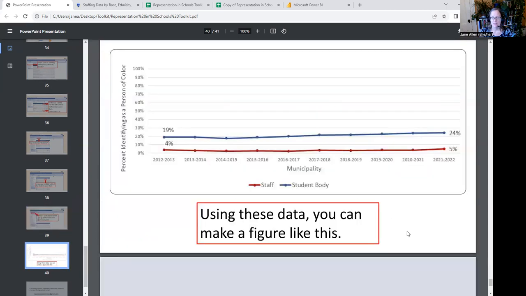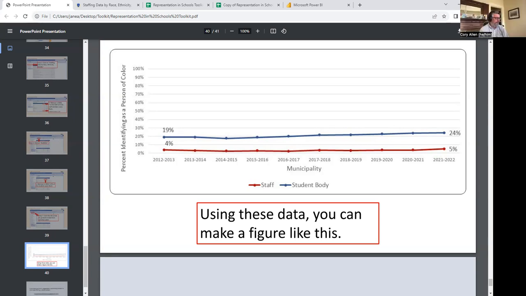Using these data, you can make a figure like this, which we did for Melrose. It shows that over time, the student body has become more Black over this period, but the teaching staff has remained basically the same in terms of the proportion of them that are Black.